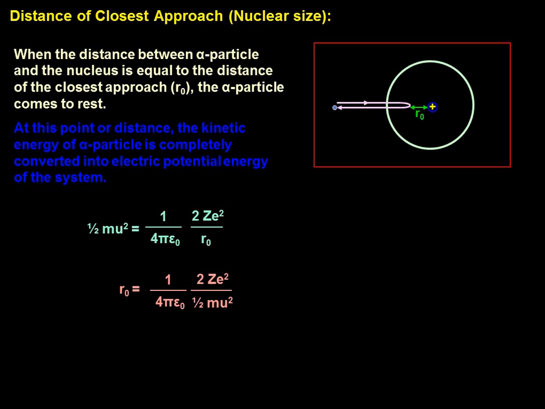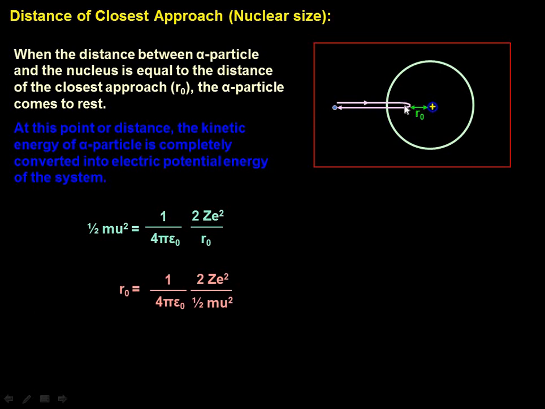Until then, whatever kinetic energy this alpha ray has will get converted into electrostatic potential energy, since at this particular point, when the alpha ray comes here, it is momentarily at rest. At that point there are two charges separated by a distance, and because of their repulsion the alpha ray bounces back.